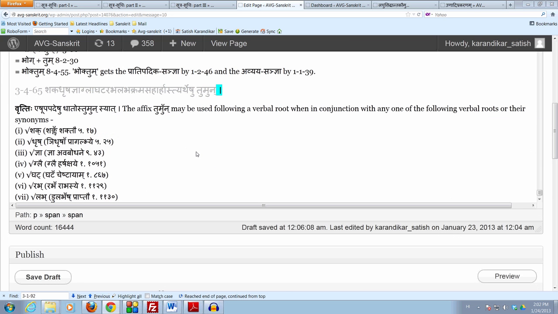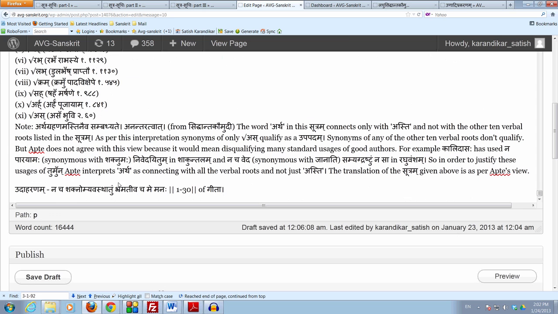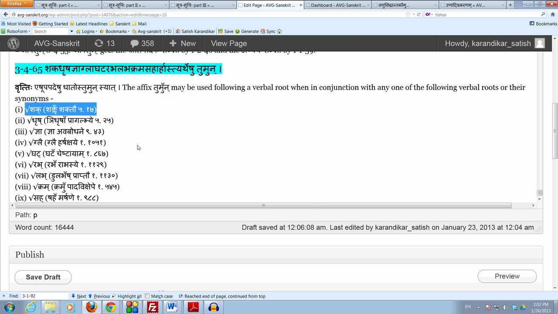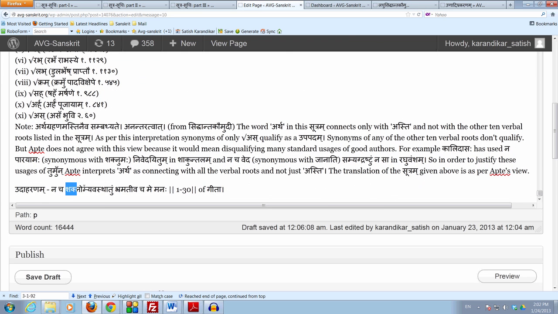Quick example from the Gita is na cha shaknomi avasthatum bhramativa cha me manah. Arjuna says avasthatum na shaknomi. I'm not able to stand steady. So we have shaknomi, which is listed by Panini specifically here as the very first verbal root shak, and that being the uppadam. In conjunction with that, we see the dhatu stha has taken the tumun pratyaya. Of course, ava is the upasarga here.